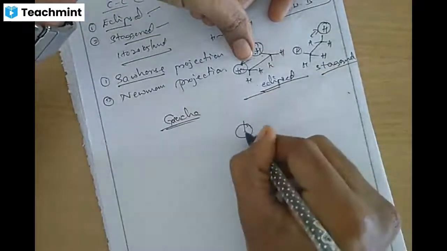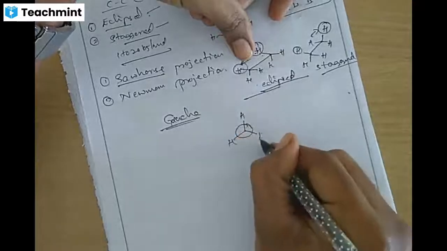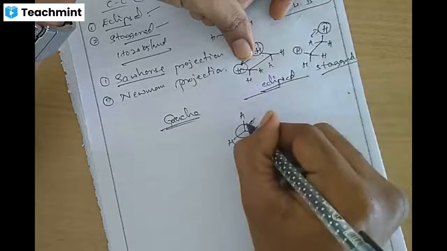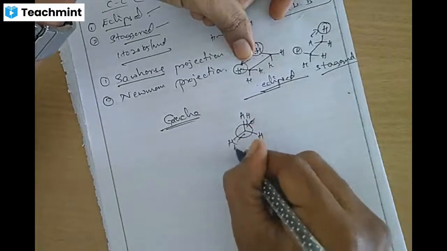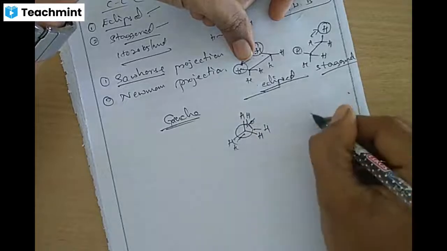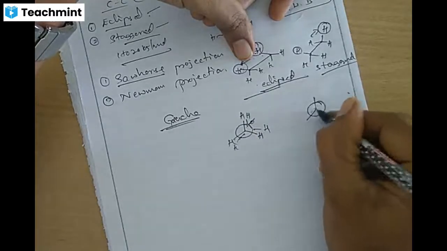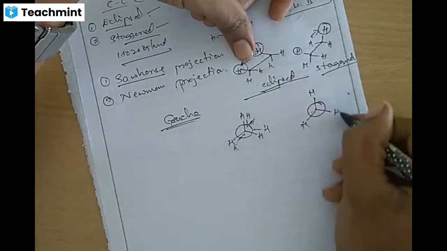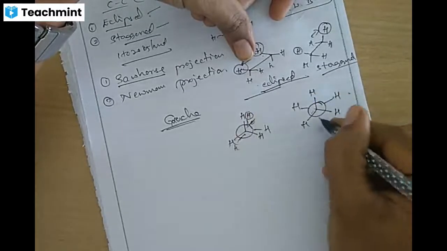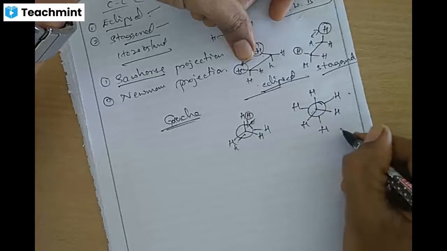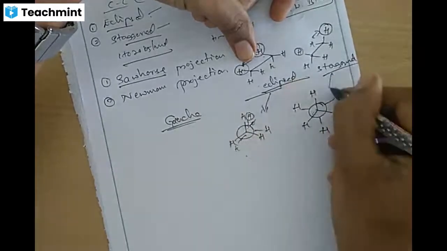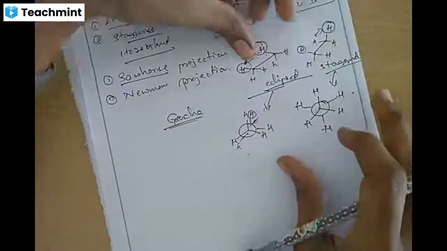In Newman projection, the front carbon has hydrogen, hydrogen, and hydrogen, and the back carbon also has hydrogens. If it is eclipsed, they sit hydrogen over hydrogen. This is the Newman projection in eclipsed. Same in staggered: hydrogen, hydrogen, hydrogen, with the substituent groups away from each other. This is the Newman projection in staggered, and the previous one is the Newman projection in eclipsed. Are you getting it? So these two are different representations.